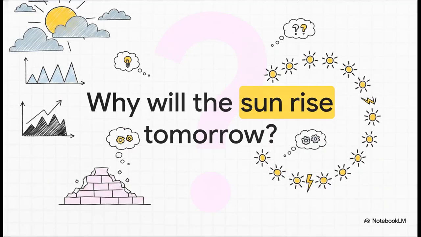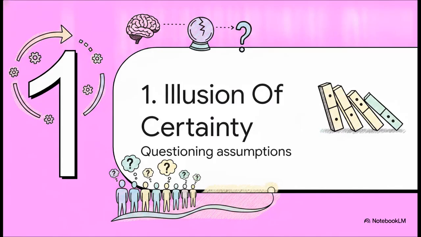I want you to start by asking yourself a ridiculously simple question. Seriously, think about it. Why do you believe the sun will rise tomorrow? Your immediate gut reaction is probably, well, duh, because it always has. But hold on to that answer, because by the time we wrap up today, that exact reasoning might completely shatter your illusion of certainty.